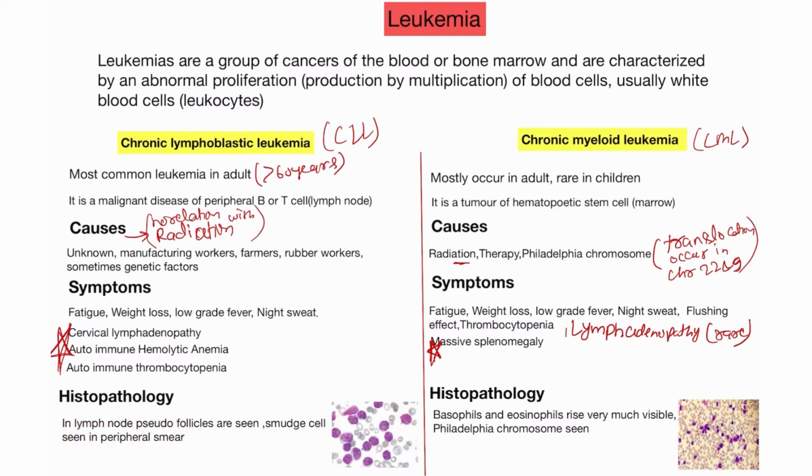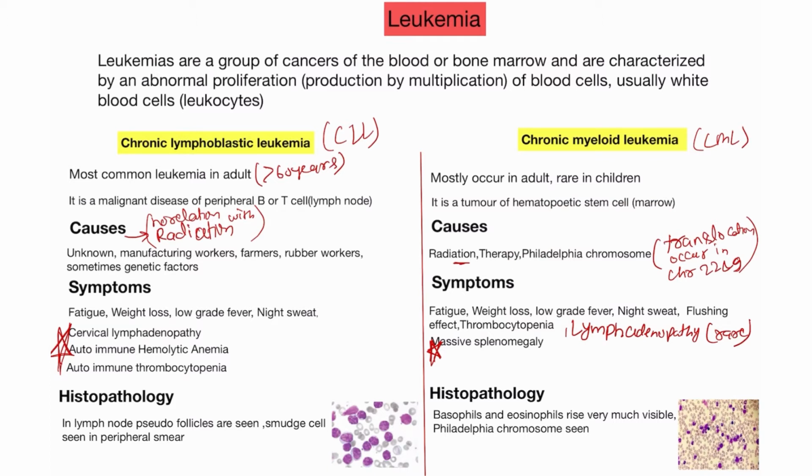What is the histopathology of CML? In CML, you will find basophils and eosinophils in very high amounts. Here in this slide, you will see very high amounts of basophils and eosinophils. So basophilia and eosinophilia are characteristic of chronic myeloid leukemia. Basophils and eosinophils rise very much, and the Philadelphia chromosome is also seen in the histopathological slides. The Philadelphia chromosome is a very important characteristic of the CML. This is the histopathology of the CML.